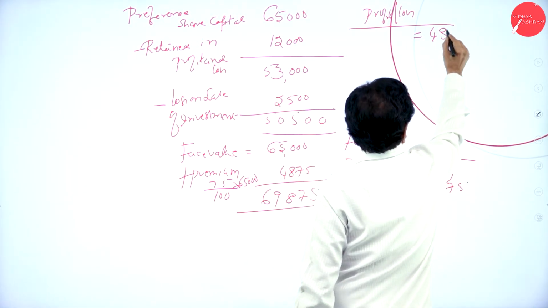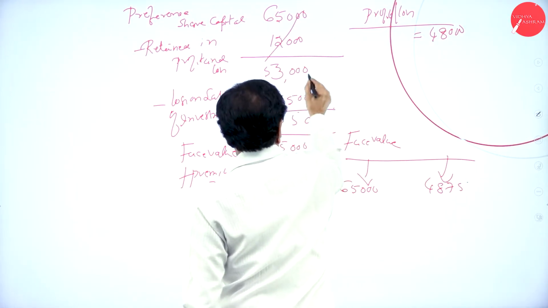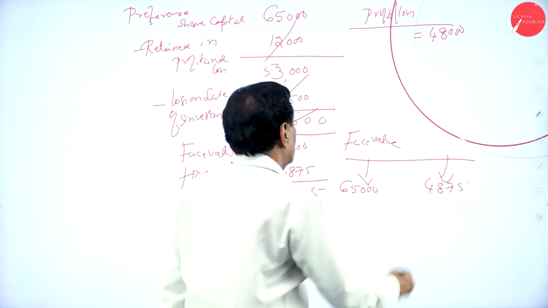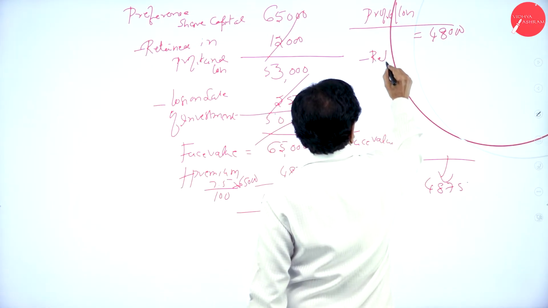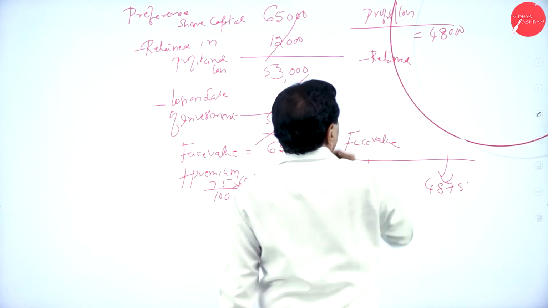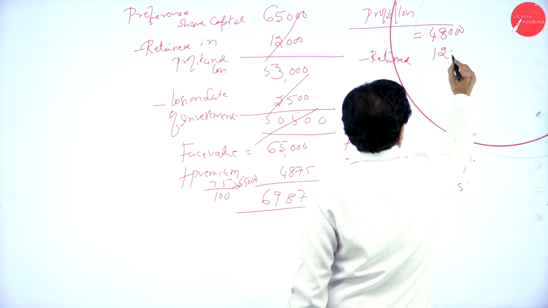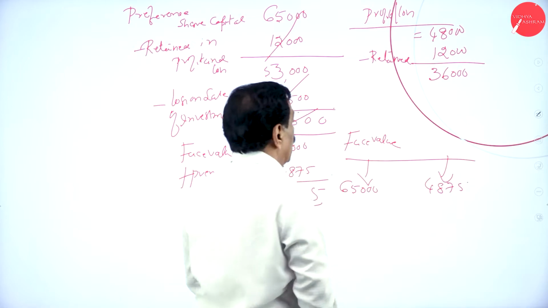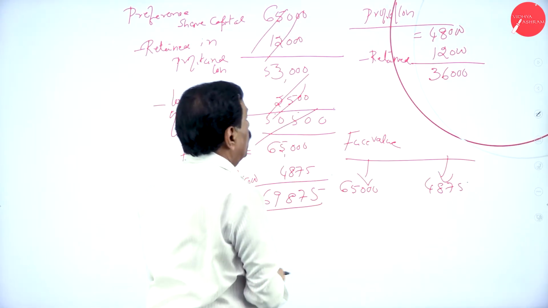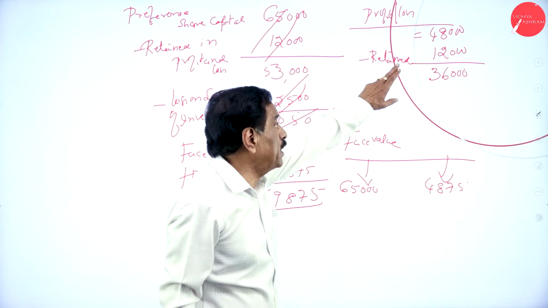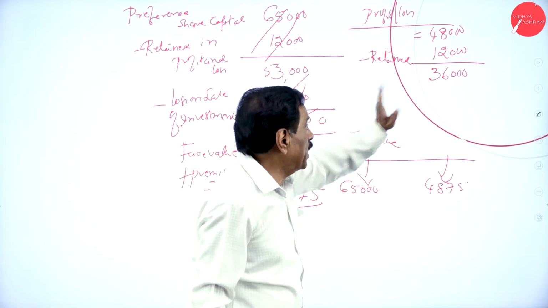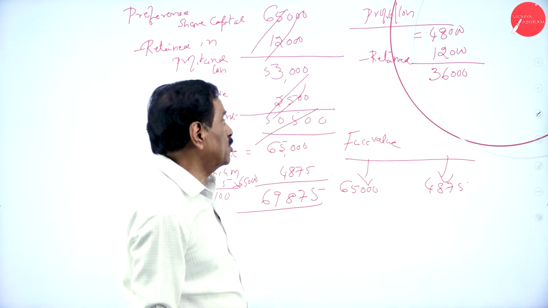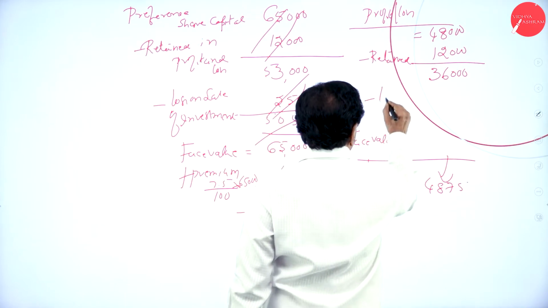You have got $48,000 in your profit and loss account. How much should be retained? 12,000 should be retained, leaving 36,000. Leave the rest. What's in your P&L account? 48,000 is there. 12,000 should be retained. How much is left over? 36,000. Minus loss,